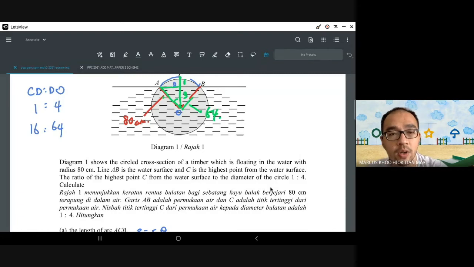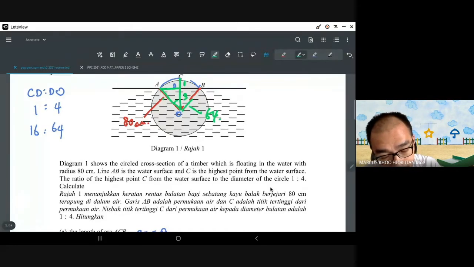So the diameter, highest point. So that means this is 1. The whole thing over here is 4. If this is 4, that means this is 2, and then that means this is also 1.